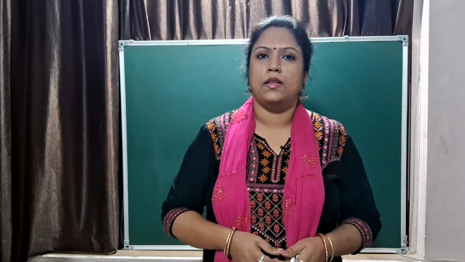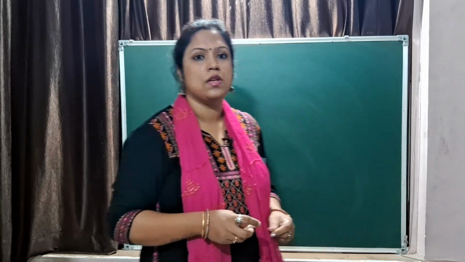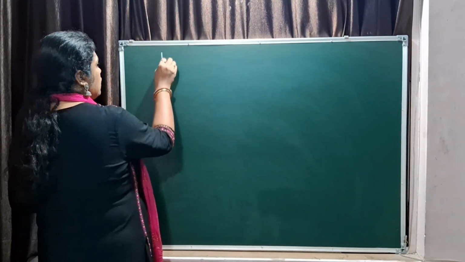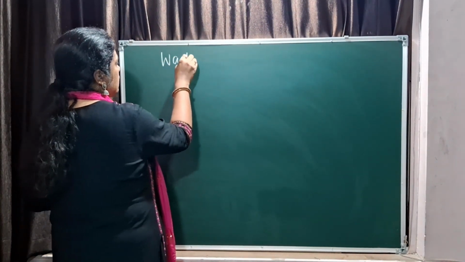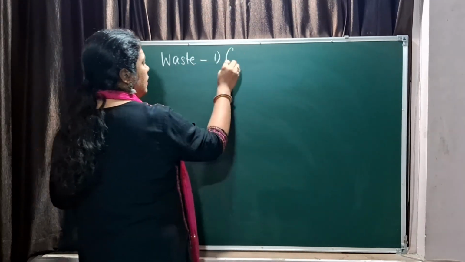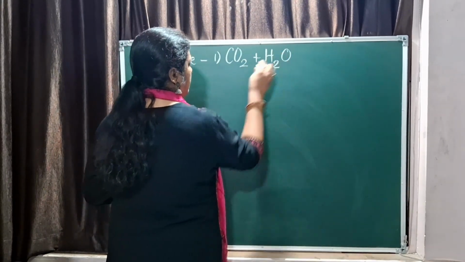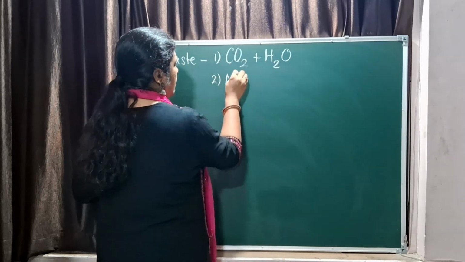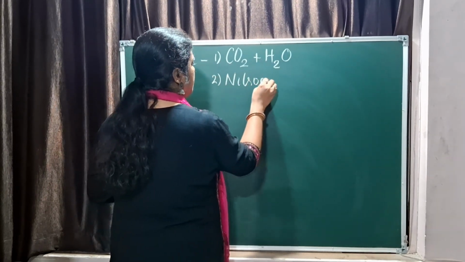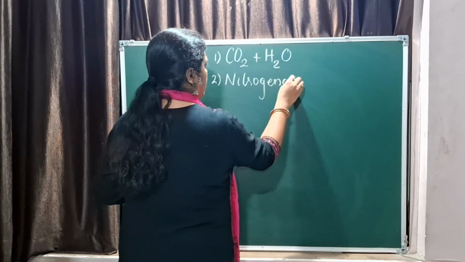Now next topic that we will be studying about are the waste. What are the waste that can be produced by our excretory system? So waste includes carbon dioxide and water vapor. Then you have nitrogenous waste. This is important, children.